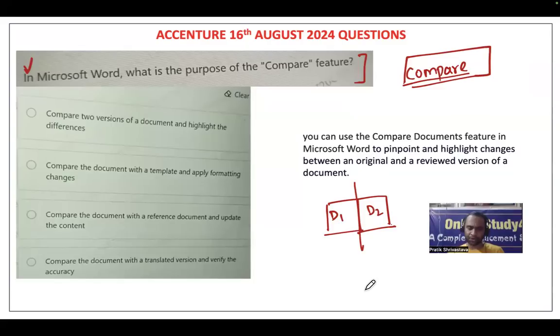Why do you compare? If I compare two documents, that means I want to list out what is different in these two documents, right?